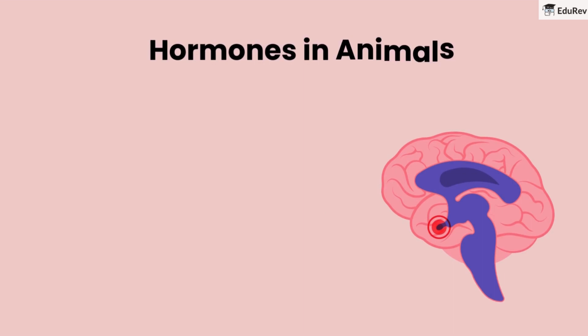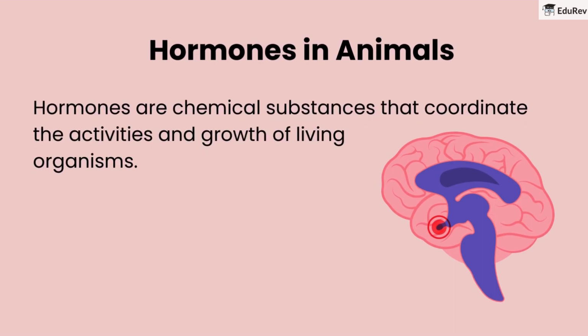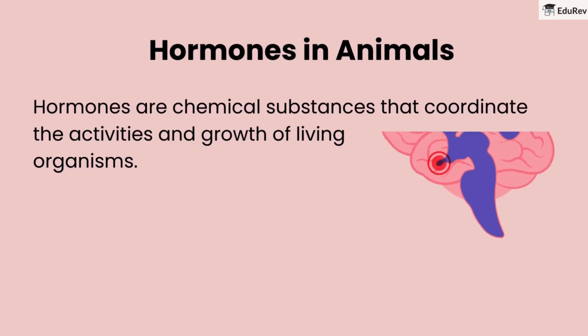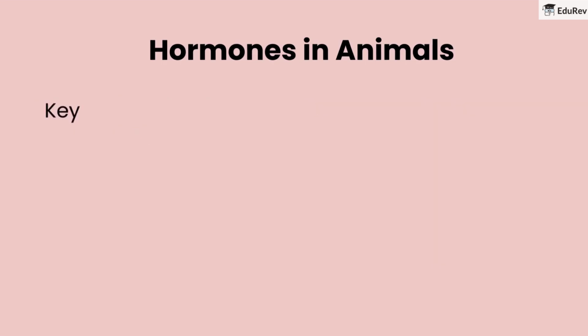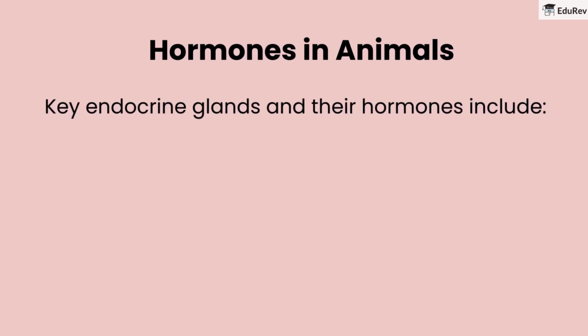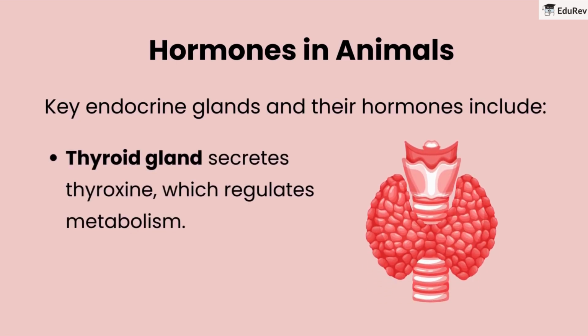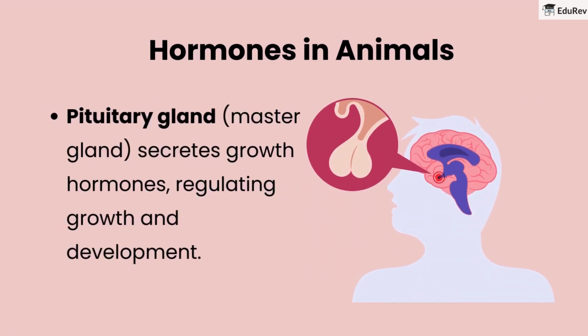Let's look at hormones in animals. Hormones are chemical substances that coordinate the activities and growth of living organisms. Endocrine glands secrete hormones into the bloodstream. Key endocrine glands and their hormones include: thyroid gland secretes thyroxine, which regulates metabolism. Pituitary gland, the master gland, secretes growth hormones, regulating growth and development.